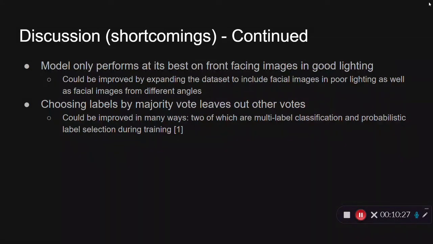So while the model is going through the training, when a certain image is being passed through the model, at each step or at each iteration, it probabilistically chooses which label using the probabilities of the number of votes per emotion. It chooses it based on that. And so if you run it enough epochs, that will begin to approximate the true probability distribution of the labels. And so that performs best.